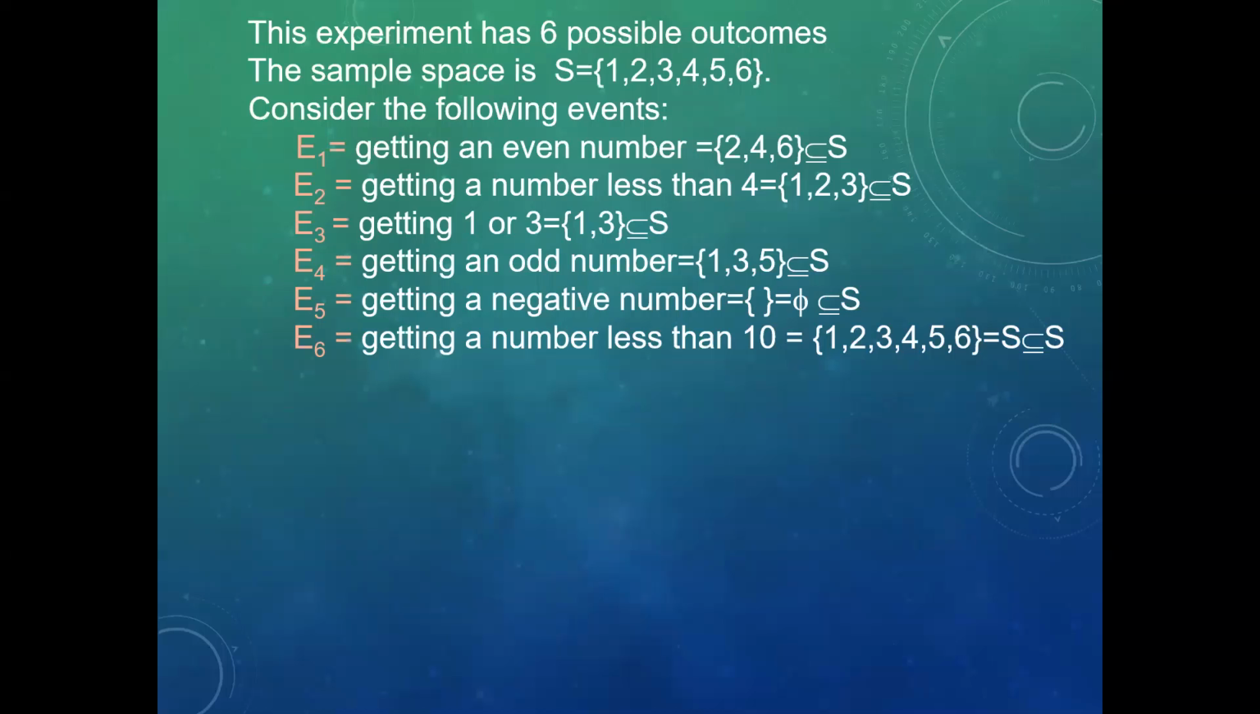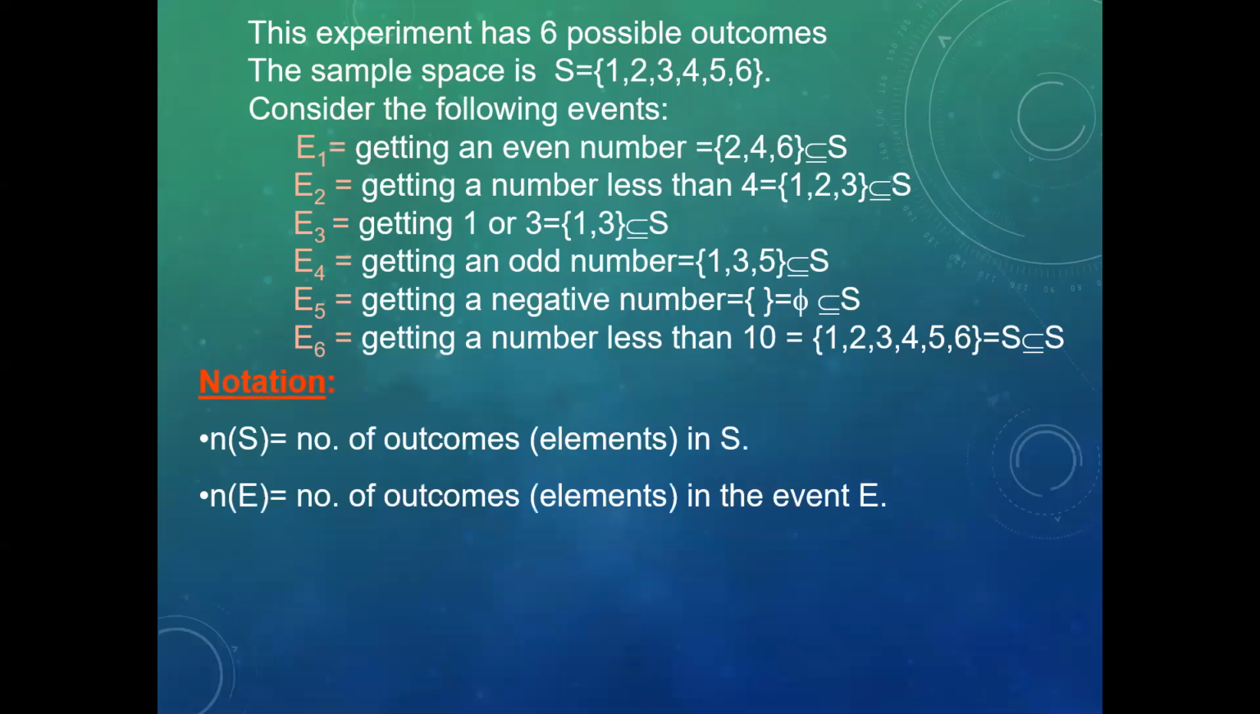E4 is equal to getting an odd number: {1, 3, 5}. E5 is equal to getting a negative number: empty set. E6 is equal to getting a number less than 10: {1, 2, 3, 4, 5, 6}. Notation. N(S) is equal to the number of outcomes in S. N(E) is equal to the number of outcomes in the event E.